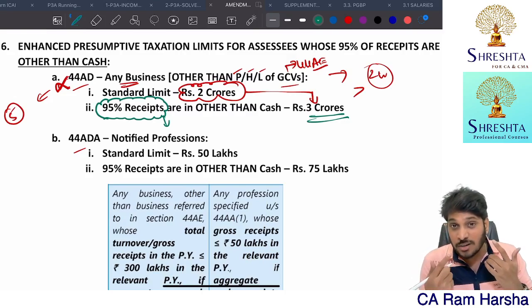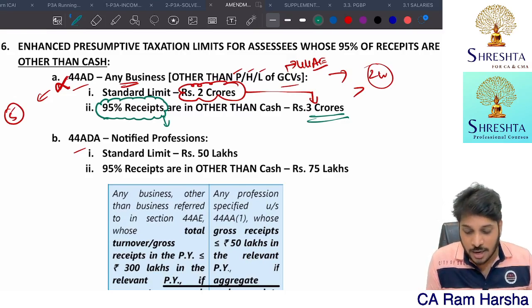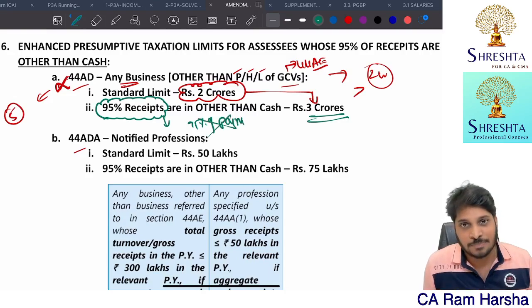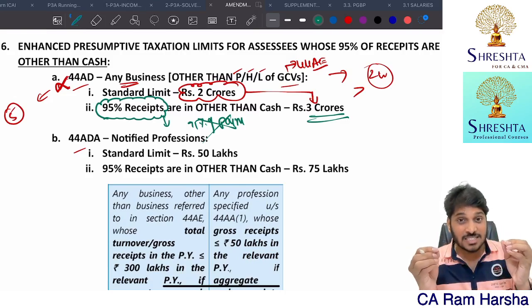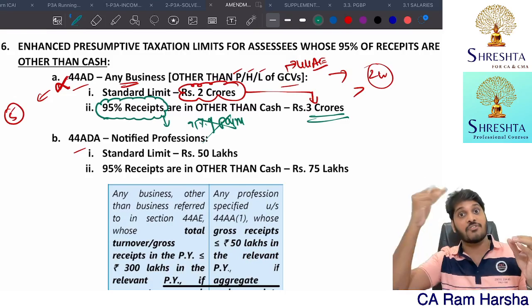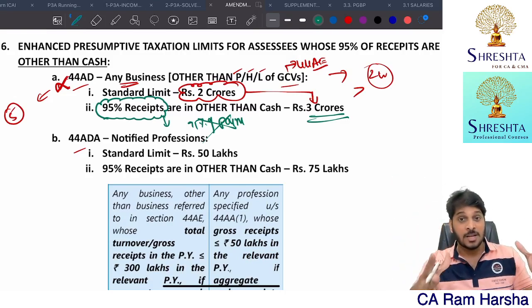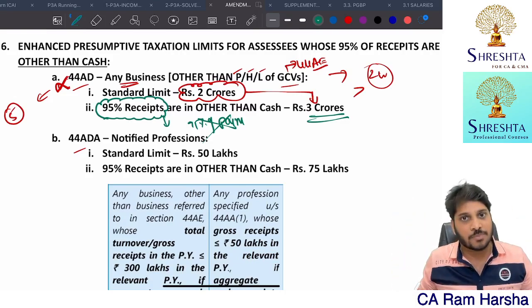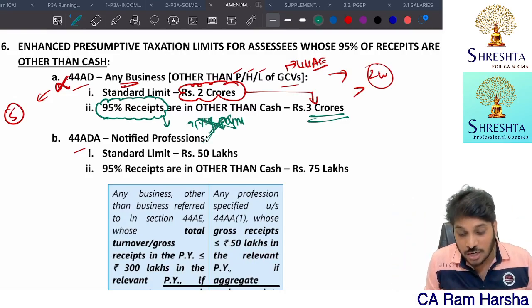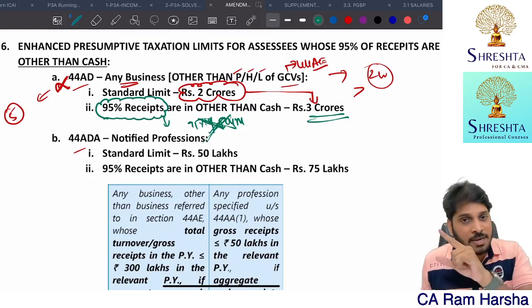So what criteria does the department want? Obviously to be very strong, receipts only. So here, 95% of payments is not covered. The receipt transactions in cash shall not exceed 5%. In other words, minimum 95% of the total receipts must be other than cash. Here, payments is not covered. Please remember this. Payments is not covered.